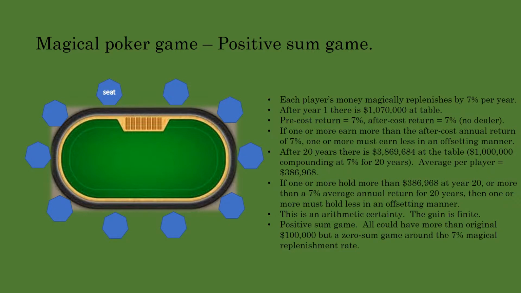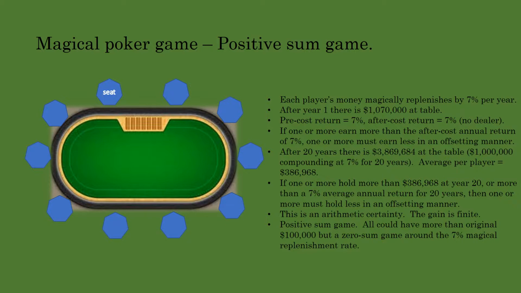Let's look at a magical poker game without a dealer. It is magical because each player's money magically gets replenished by 7% at the end of each year. At the end of year one, there will be $1,070,000 at the table. In arithmetic jargon, if one or more players earn more than the after-cost rate of return, which is 7% per year in this magical game, one or more must earn less.